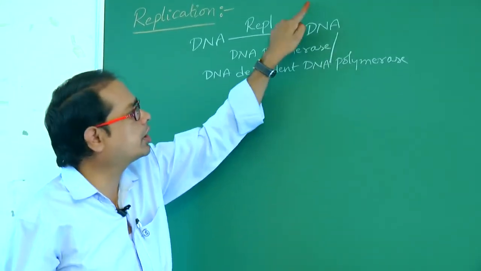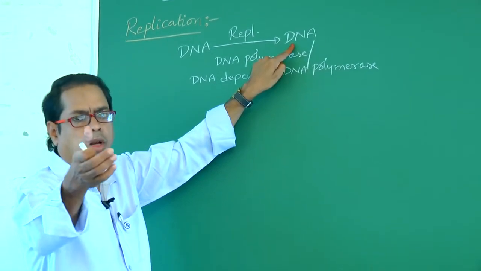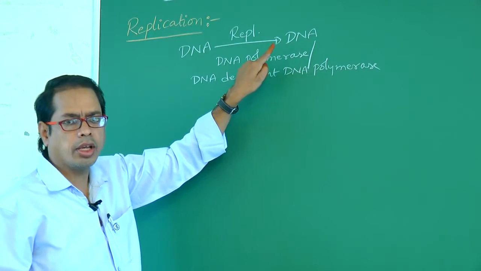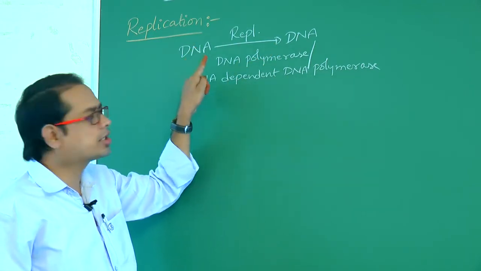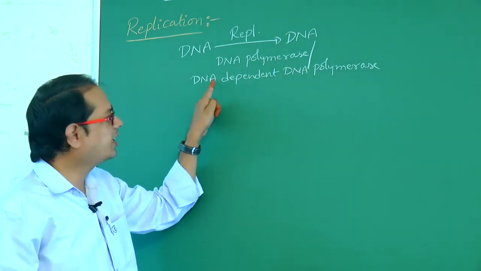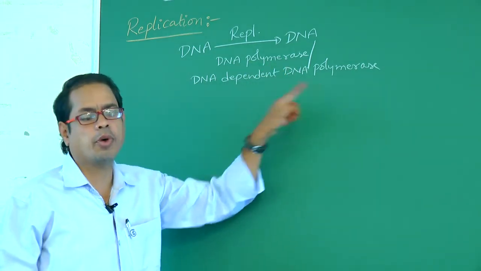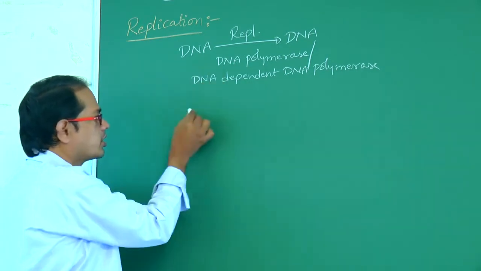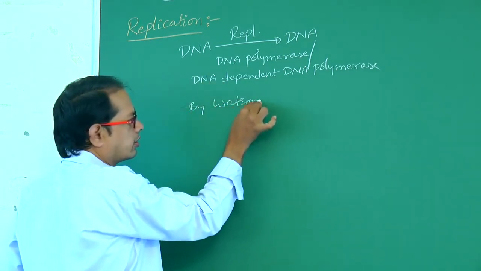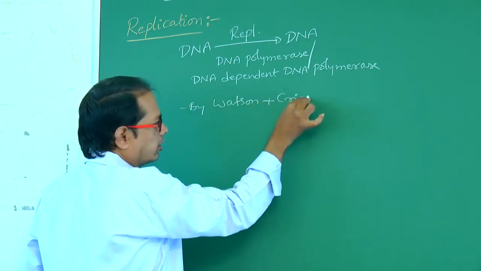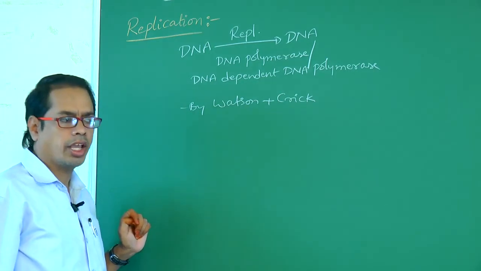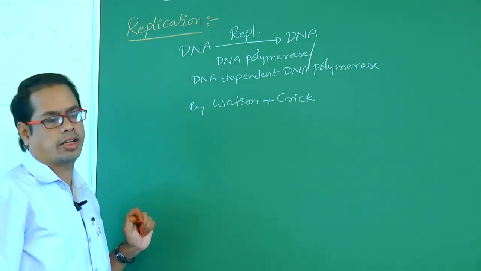Which one is formed? DNA, so that type of polymerase. So the main enzyme involved in replication is DNA polymerase, also called DNA dependent DNA polymerase. This replication was discovered by Watson and Crick.